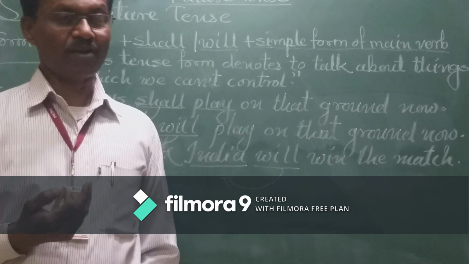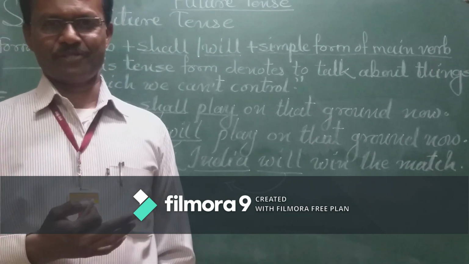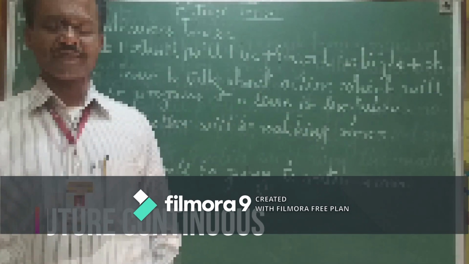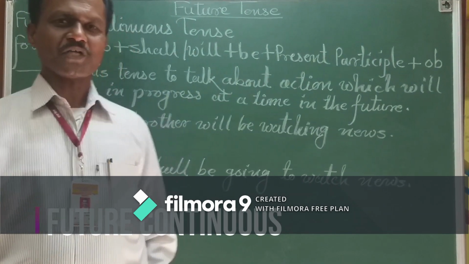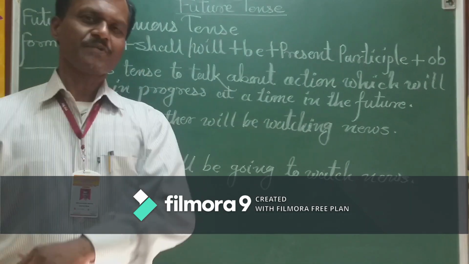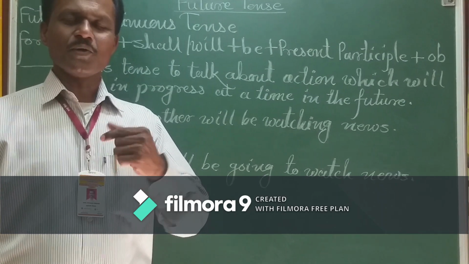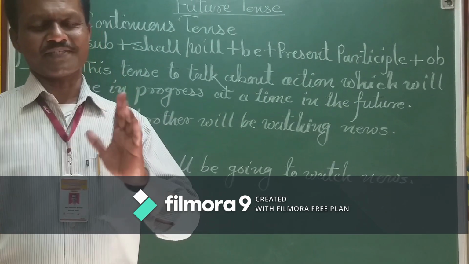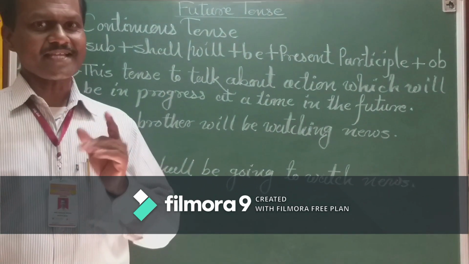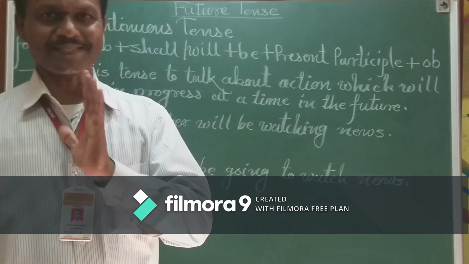But not definitely, he will win the match. Okay? Hello friends. Now we concentrate on the future continuous tense, the second subkind of the future tense. In this tense, the action of the subject is going on, just as in present continuous tense.